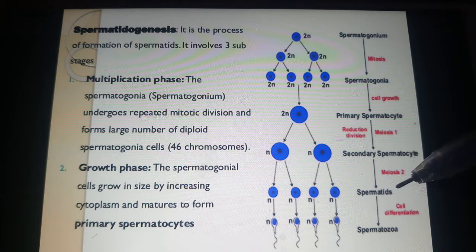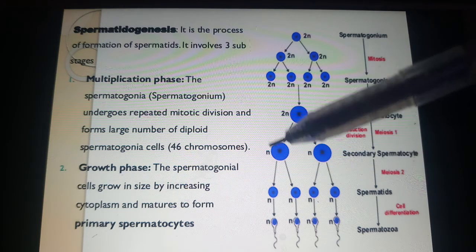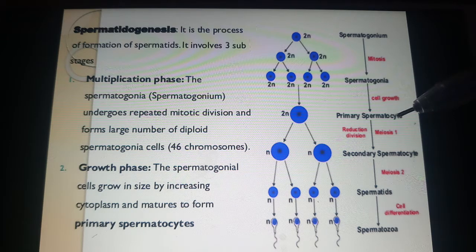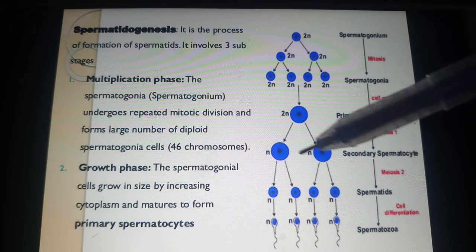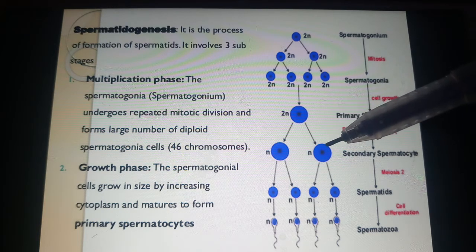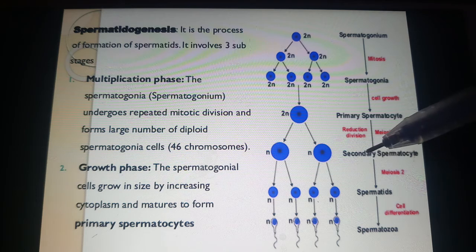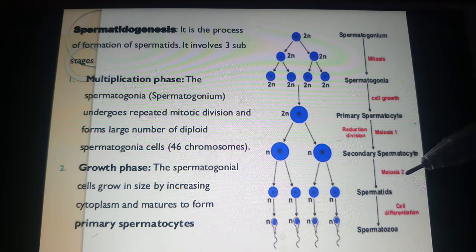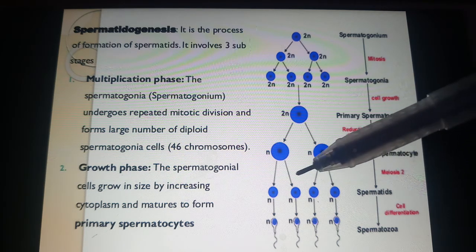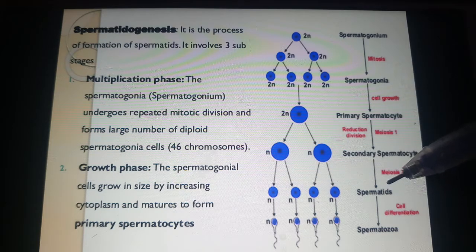Understood this step? What happens here? The primary spermatocyte undergoes reduction division, meaning meiosis 1, to form two haploid secondary spermatocytes. The secondary spermatocytes again undergo meiosis 2 to form 4 haploid spermatids.